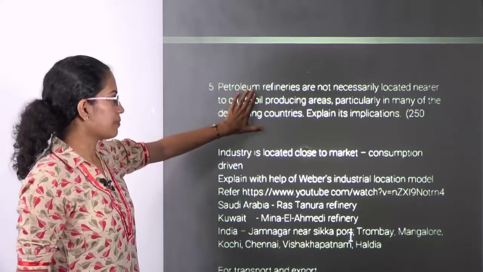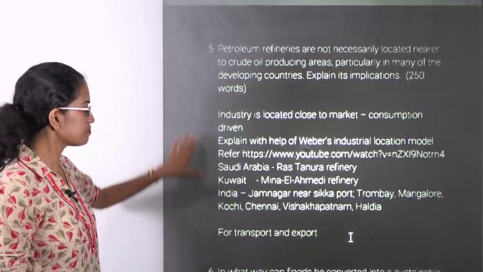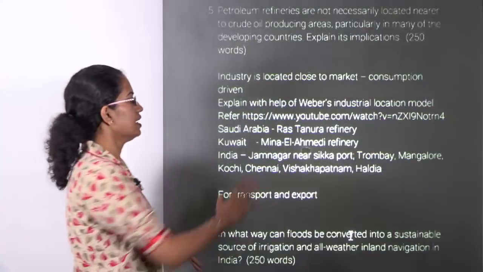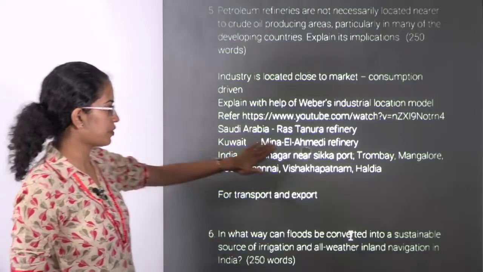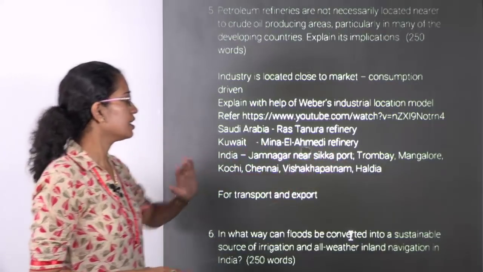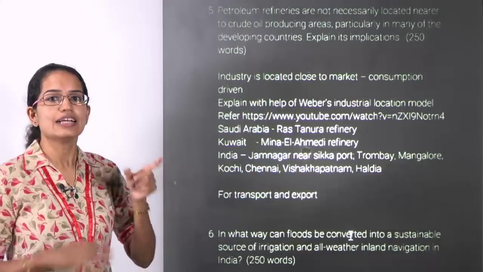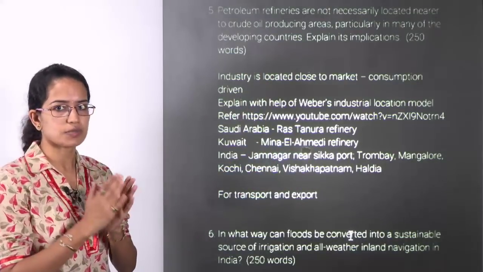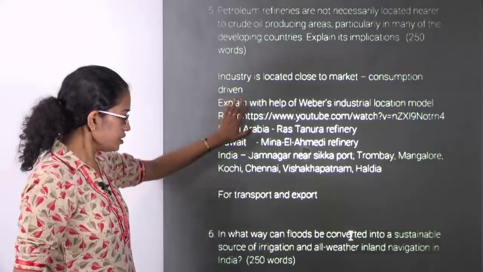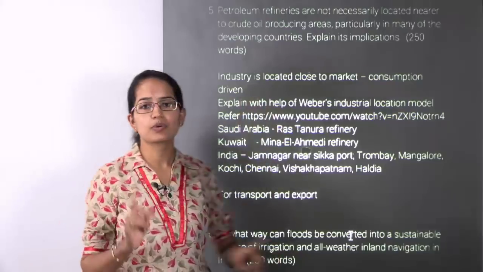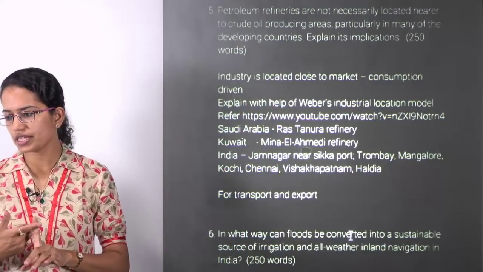Coming back to the question, we would have Weber's industrial location that has been discussed. We have good examples, like in Saudi Arabia the Ras Tanura refinery, in Kuwait the Mina Al Ahmadi refinery, and in India Jamnagar, which is near the Sikka port. Again, it's close to the market or the transportation center, not to the place of drilling of the oil. Those are mainly attributed to better, effective transportation and export options.